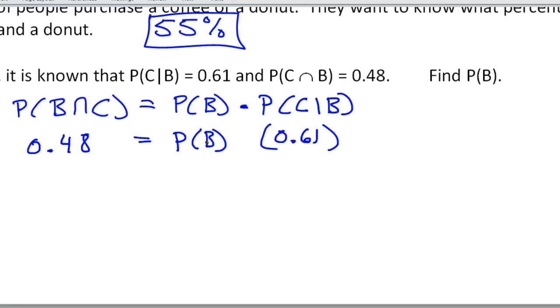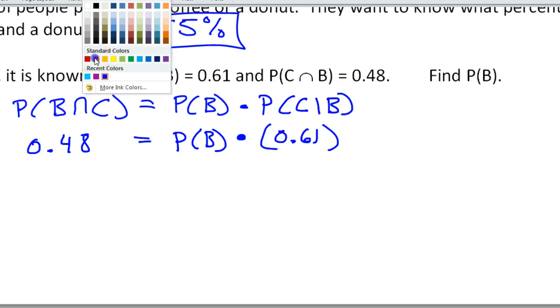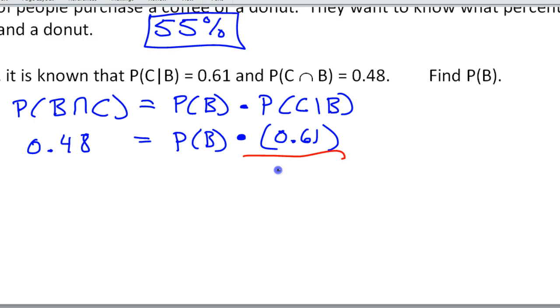Okay? So if I want to get the probability of B by itself, I'm going to have to divide to get rid of this 0.61. So I'm going to divide both sides by 0.61. That way these will cancel each other out, and I'll be left with the probability of B.